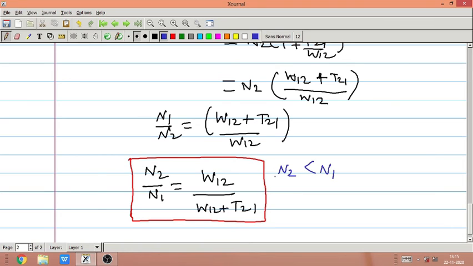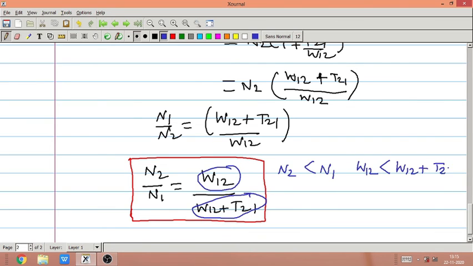The population of the upper level is less than N1 because W12 must always be less than W12 plus T21.